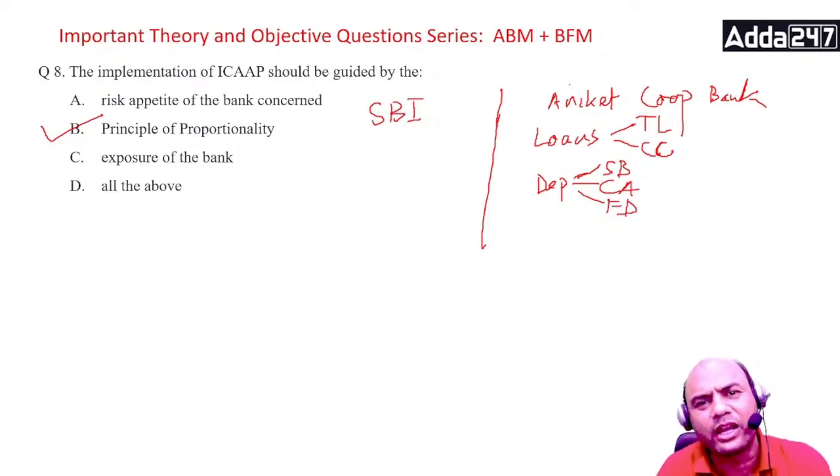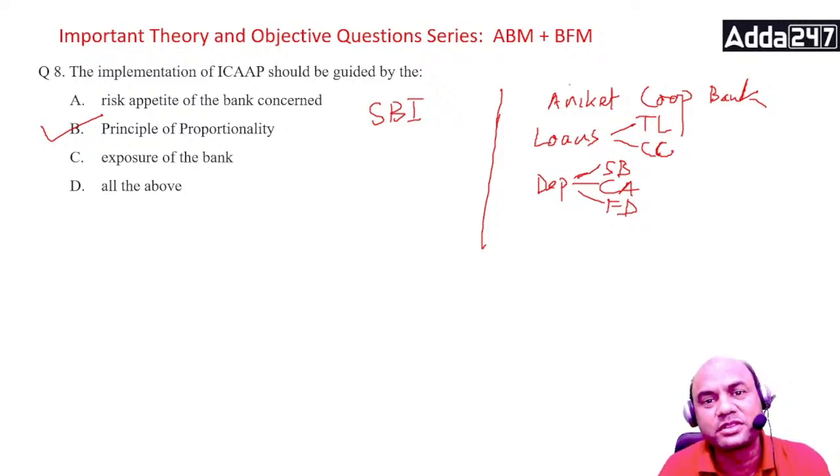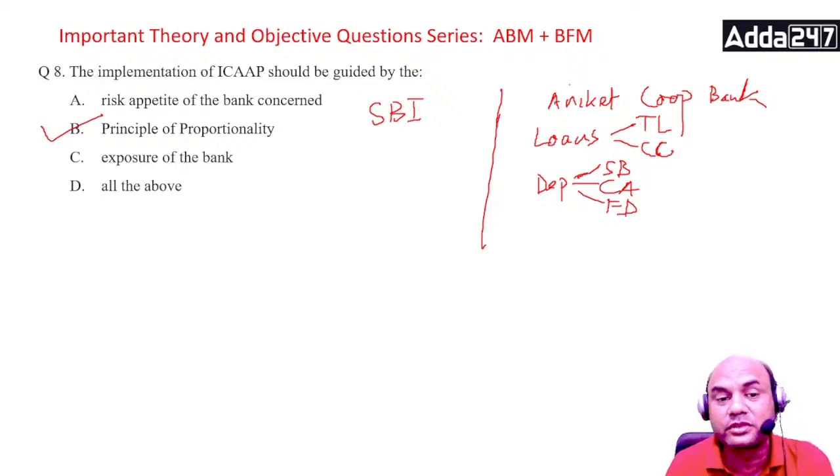This bank is dealing in only these two things. No LC, no guarantee, no derivatives, nothing. But SBI has a thousand things: loans, deposits, derivatives, traded and untraded derivatives, LC, funded, non-funded, takeout finance, all these things. Whose overall area is bigger?